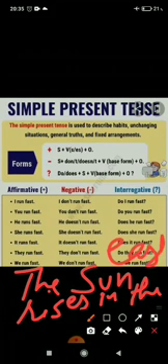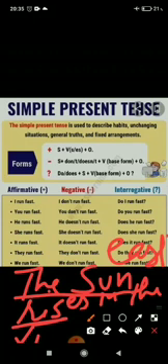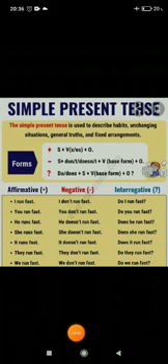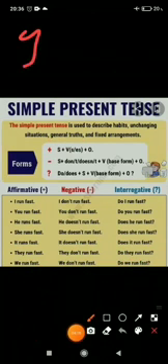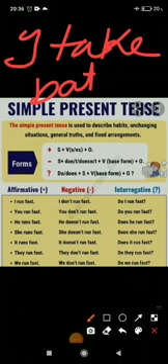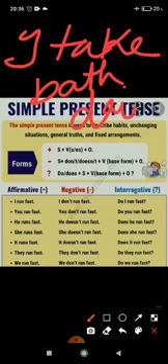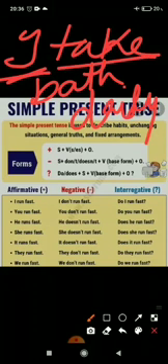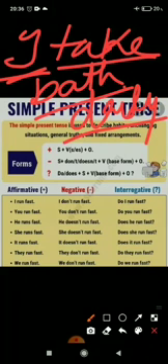So this is the formation, subject and then first form, because this sentence is telling us about the general truth or the universal truth. If I say I take bath daily, so what is it telling? The regular action, subject, then first form of the verb, and then predicate, the rest of the sentence.